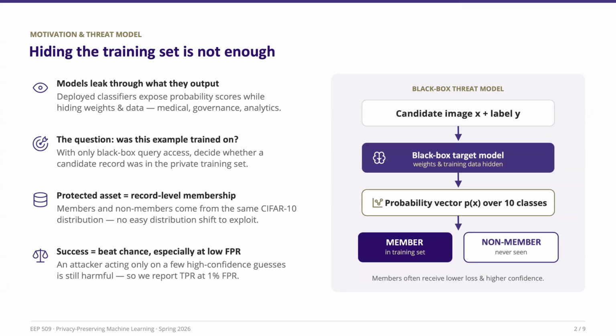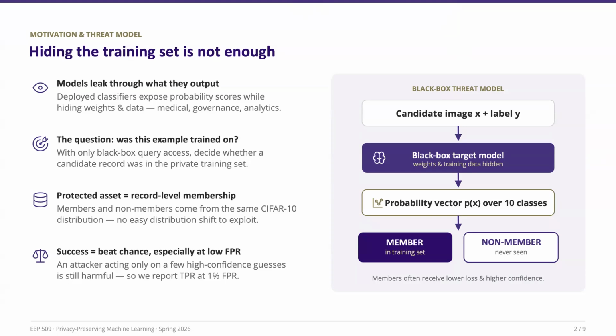In our setting, the attacker only has black-box access. They can query the model with an image and observe the output probabilities, but they cannot see the model parameters or the training data. The goal is to determine whether the image is a member of the training set or a non-member that the model has never seen before.